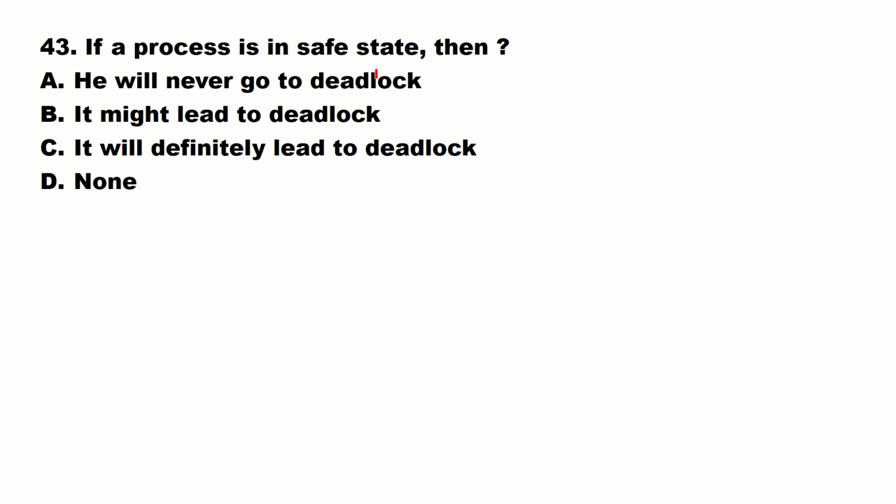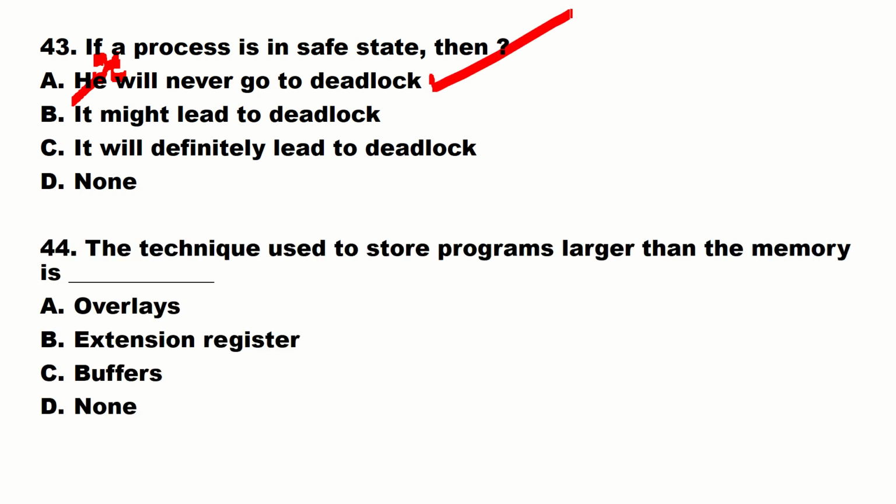If a process is in a safe state, then it will never go to deadlock. The options are: it will never go to deadlock, it might lead to starvation, it will definitely lead to deadlock, and none. So if a process is in a safe state, obviously it will never go to deadlock.